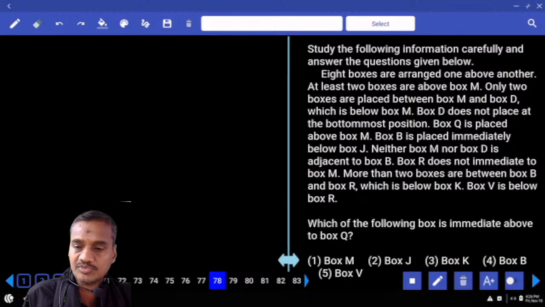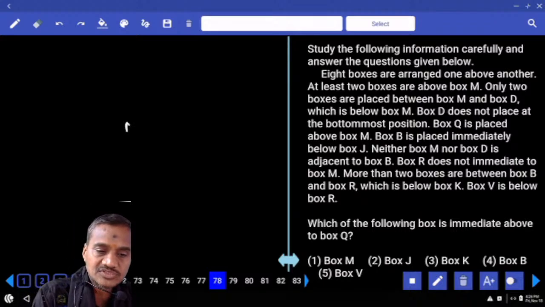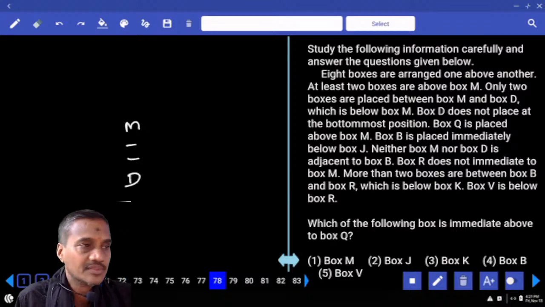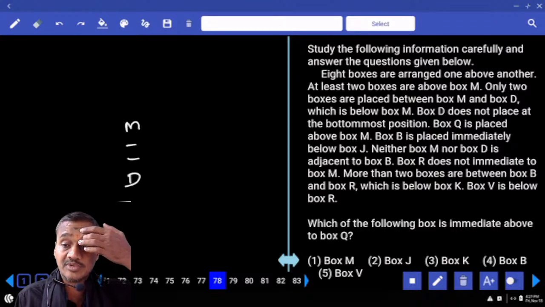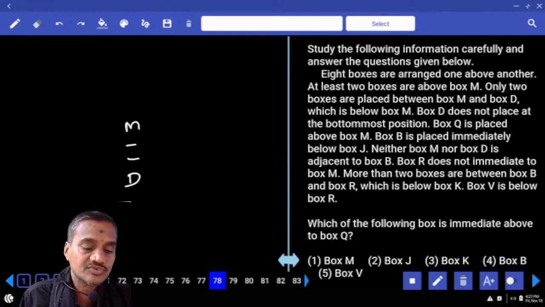Then minimum 2 boxes are above this M, and only 2 boxes are placed between M and D. Now M and D, D which is below M. M is here and D is below M, and how many boxes are there? There are 2 boxes between these two, only 2 in between M and D. D is below M. As of now, how many boxes we have? 4 boxes, and the remaining 4 can be before this M or 1 or 2 above this, after this M.